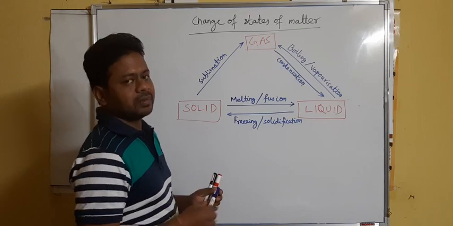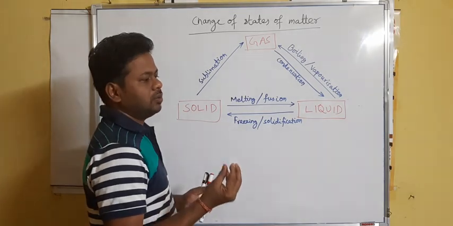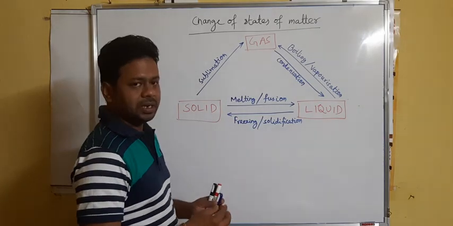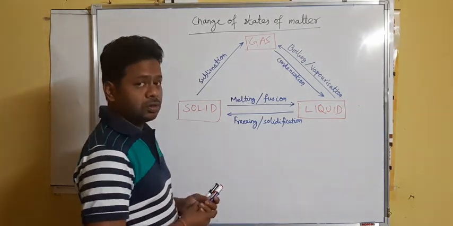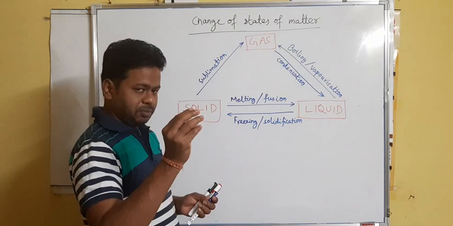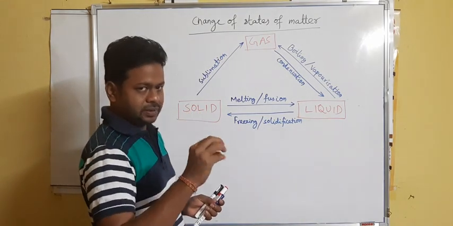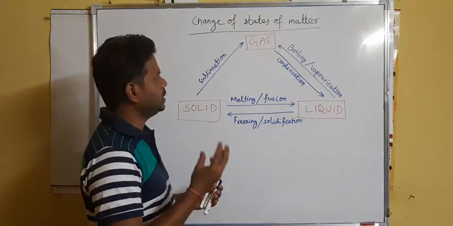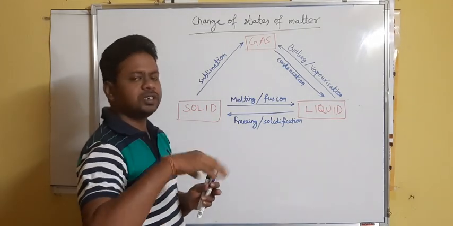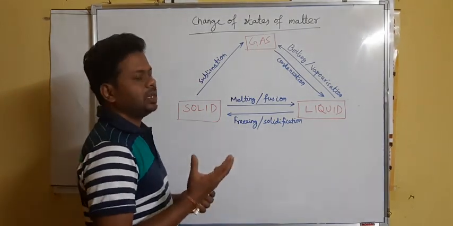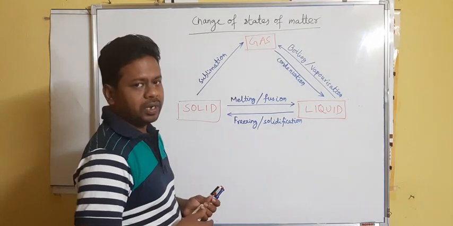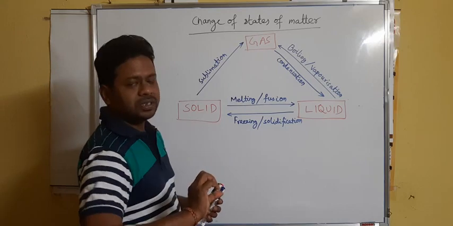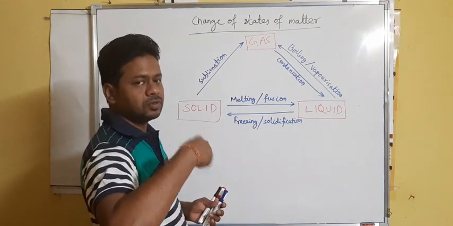Like the naphthalene ball, which we normally keep inside the almirah or inside the cloth: you will find that the size of the naphthalene ball decreases. The next year you will find no naphthalene ball is there. It means the naphthalene ball changes into vapor. Similarly, other substances like ammonium chloride we will discuss later. So these are the solids which directly change from solid to gas.